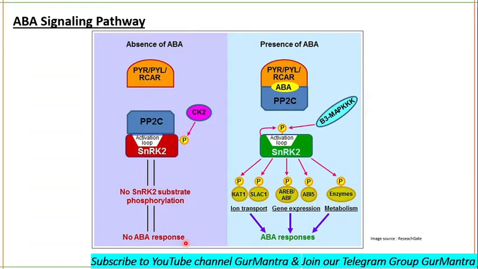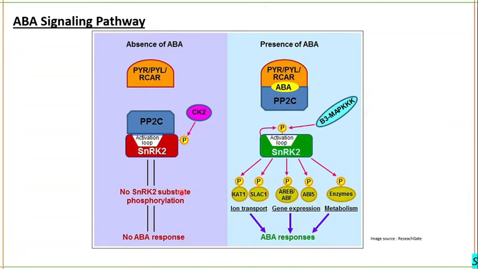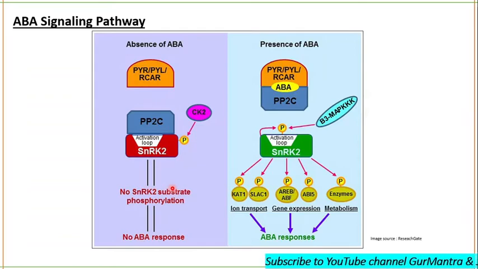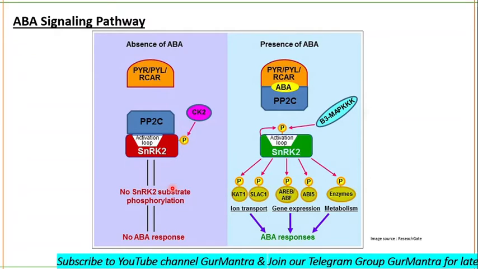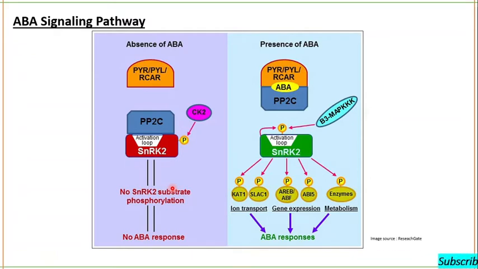Okay, it will not be able to phosphorylate the Arabidopsis ABA response element binding proteins, which will be responsible for ABA responses. Fine. So you understand now, in the absence of abscisic